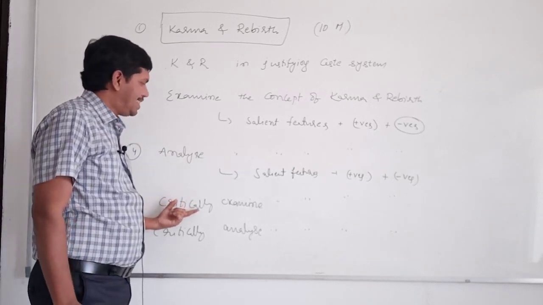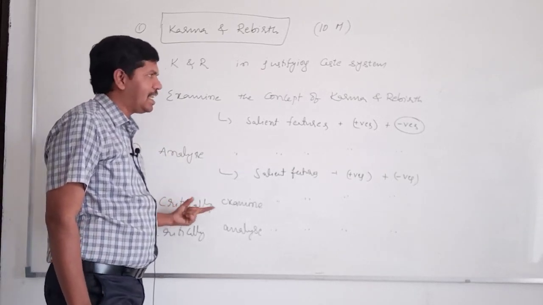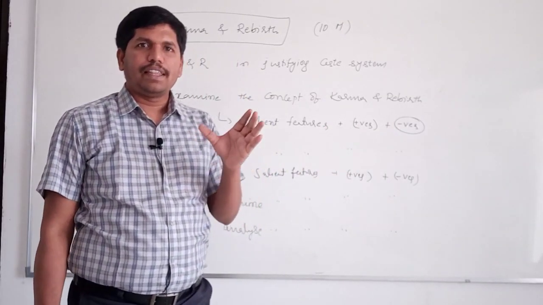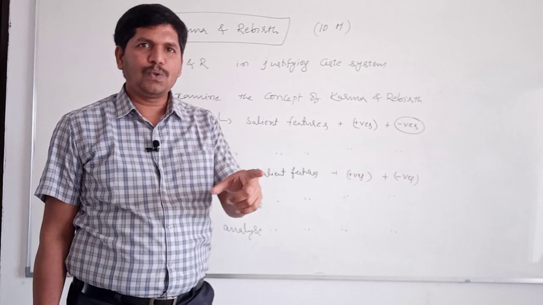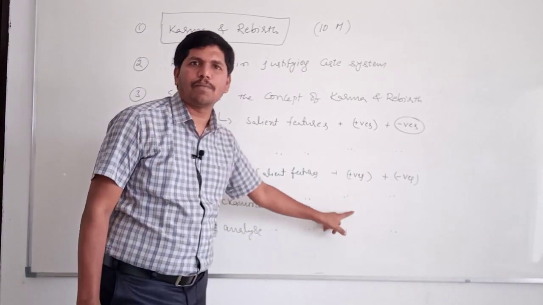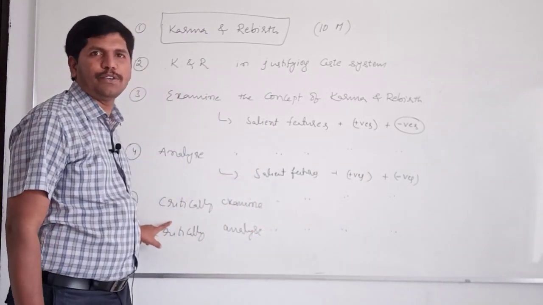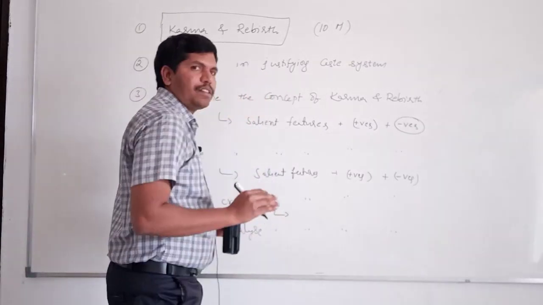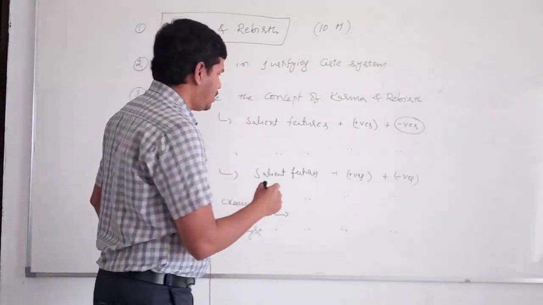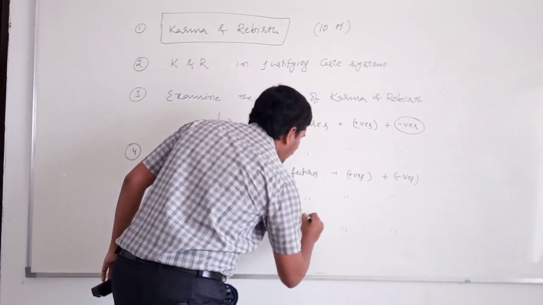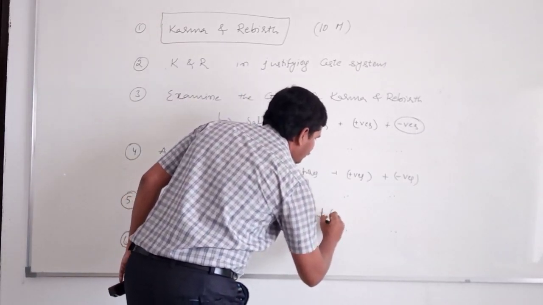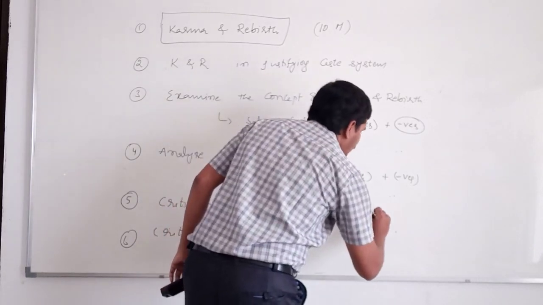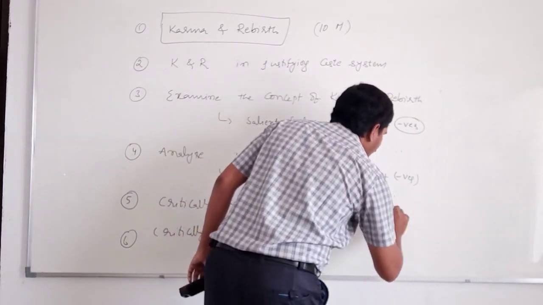The next question is critically examine the concept of karma and rebirth. That means the examiner is asking you to examine the concept of karma and rebirth from a critical point of view. That means from negative point of view. That means here you have to write what are the salient features. After this, the negative features.